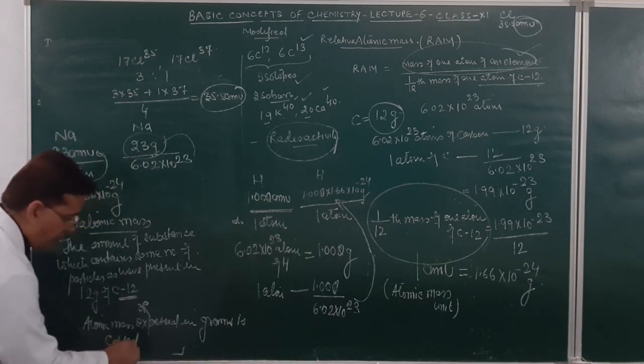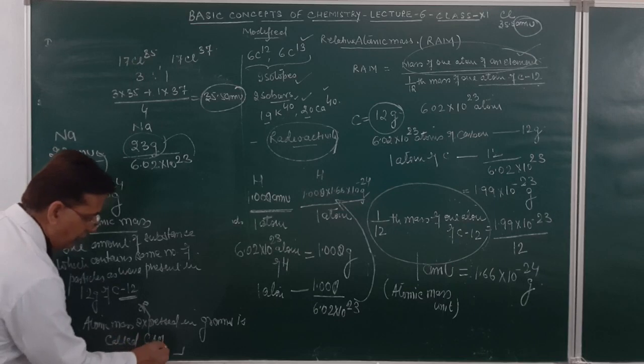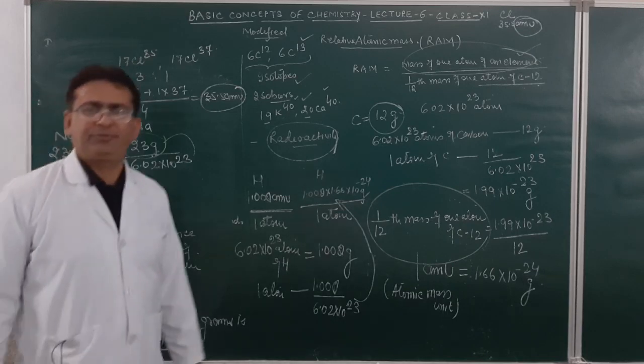Atomic mass expressed in grams is scored as the gram atomic mass of the substance.